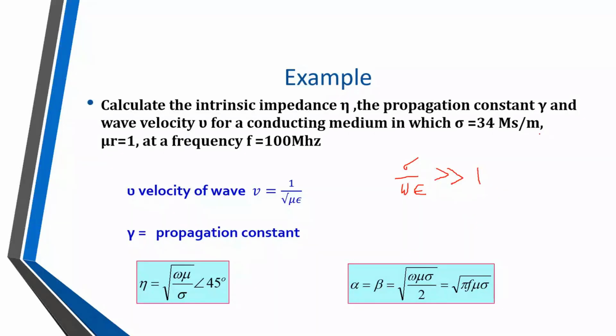Find out the value of sigma divided by omega epsilon quickly. What is the value? Whether it is very much greater than 1?